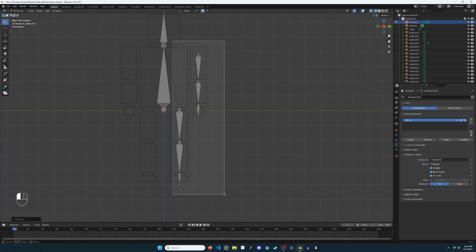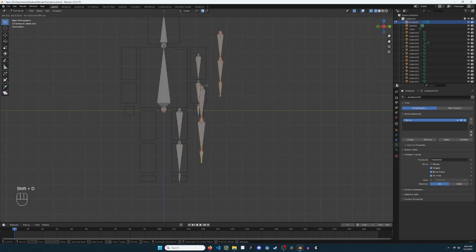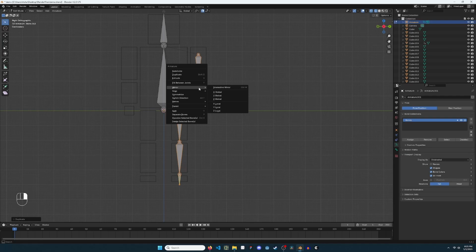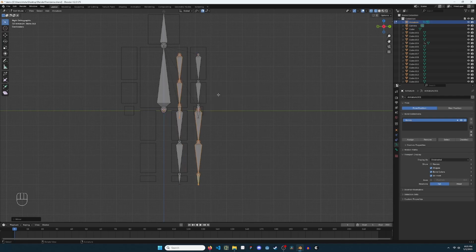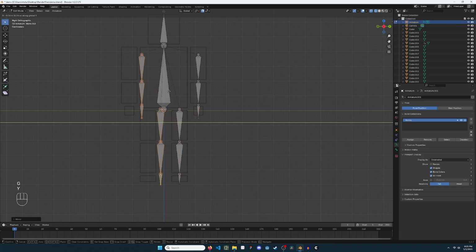Select the left half of the character. Shift D to duplicate. Right-click and mirror in the Y-axis. Press G and move this set of bones over to the character's right side.